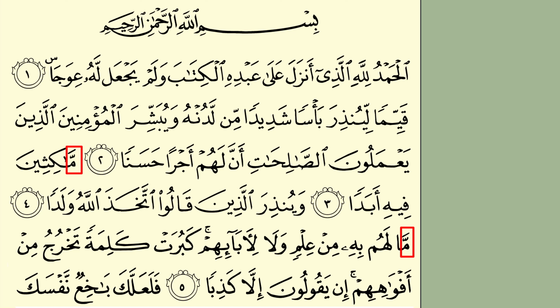This actually is a tajweed rule, a rule that you learn with Quranic recitation. In actual fact, if we were to recite these ayat from the beginning of them, we would not pronounce the meme with a shaddah. So the ayat would be read, مَاكِثِينَ فِيهِ أَبَدًا, and مَا لَهُمْ بِهِ مِنْ عِلْمٍ, مَا لَهُمْ. So in both cases, when you recite them, it is without a shaddah. The question is, why is there a shaddah there though?